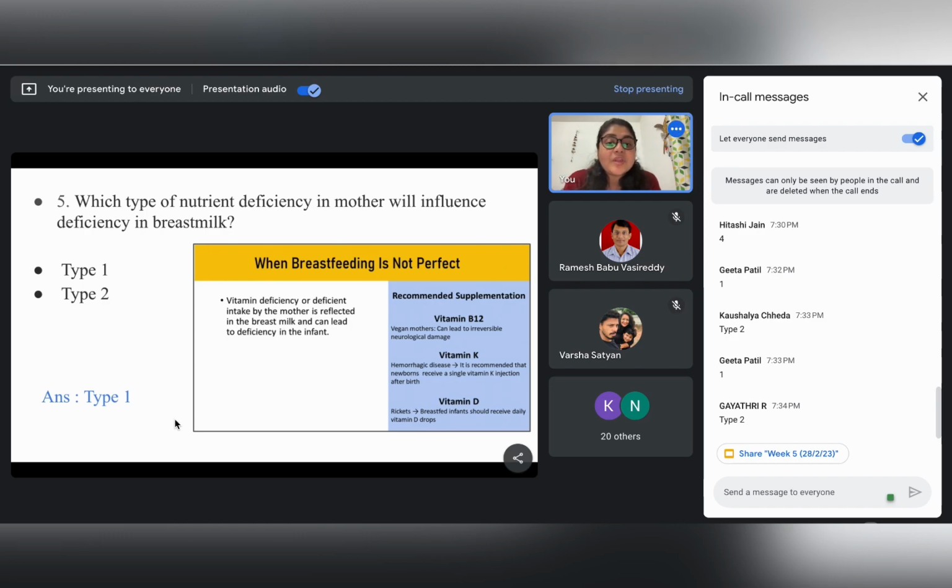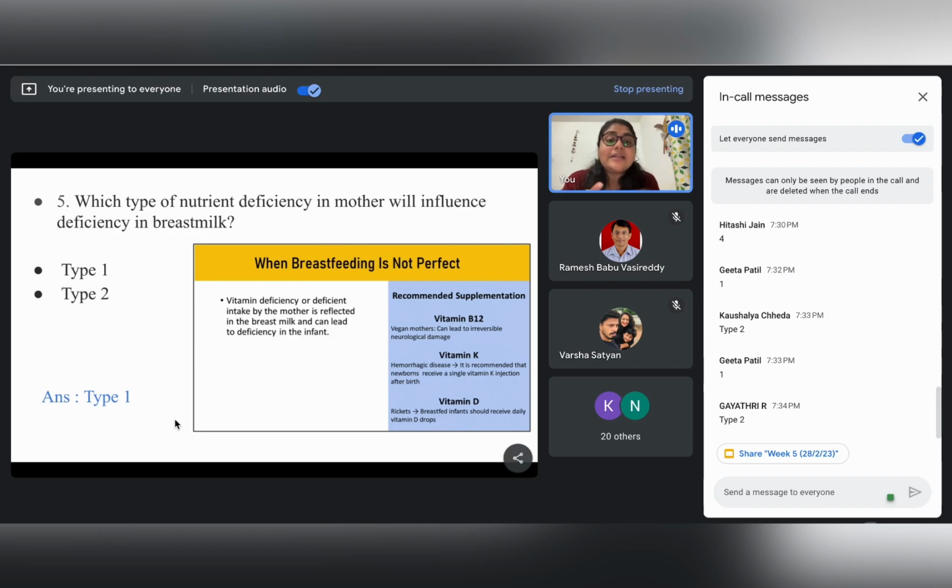And vitamin K, if it is not being taken properly, and vitamin D also, if the adequate requirement is not being taken, or proper vitamin D is not being synthesized in the body of a mother, then these deficiencies can also be reflected in the child. So it is very important that this situation is controlled by supplementation of these specific vitamins. If the mother has these vitamin deficiencies, then it will definitely be reflected in the breast milk and it will be passed on to the child.